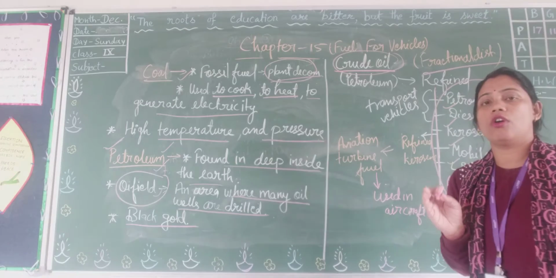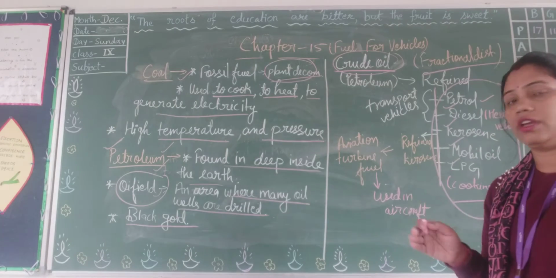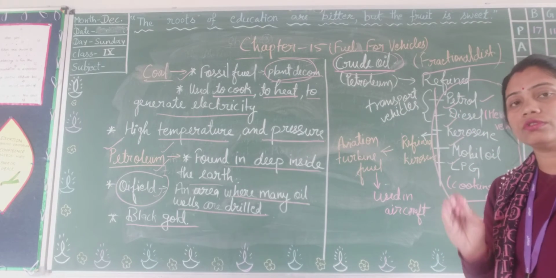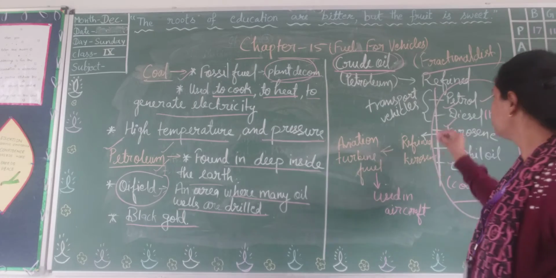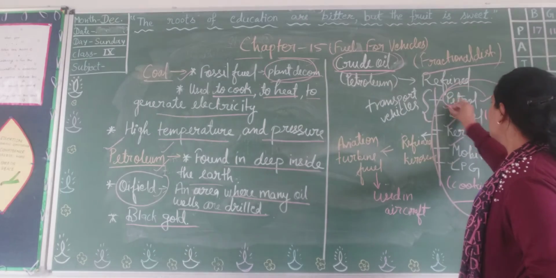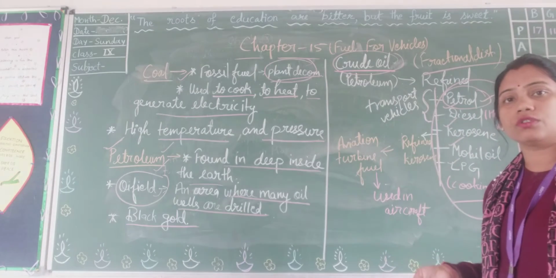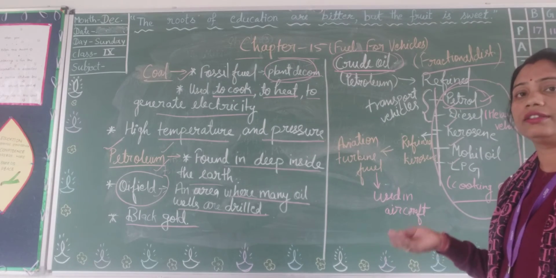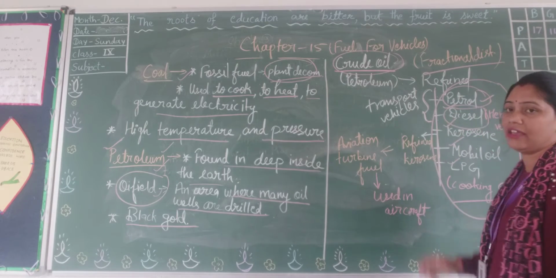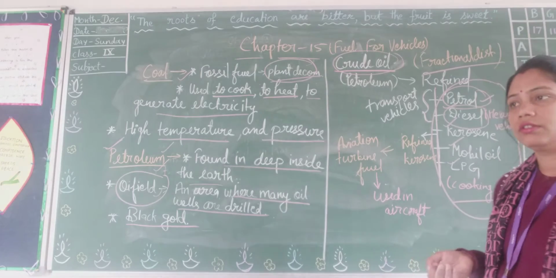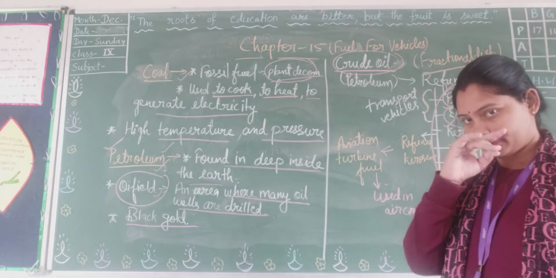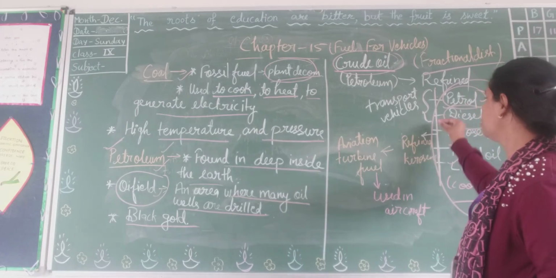I think you are all aware of petrol and diesel, because they are the most commonly used fuel for vehicles. Petrol is used in cars, scooters and other vehicles, and diesel is used mainly in heavy vehicles like tractors and other heavy motor vehicles that need diesel to move.